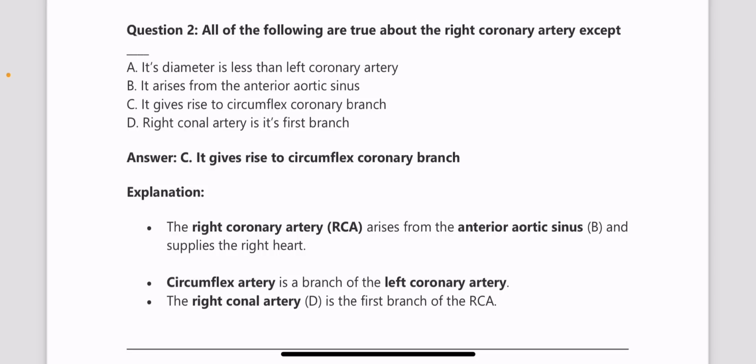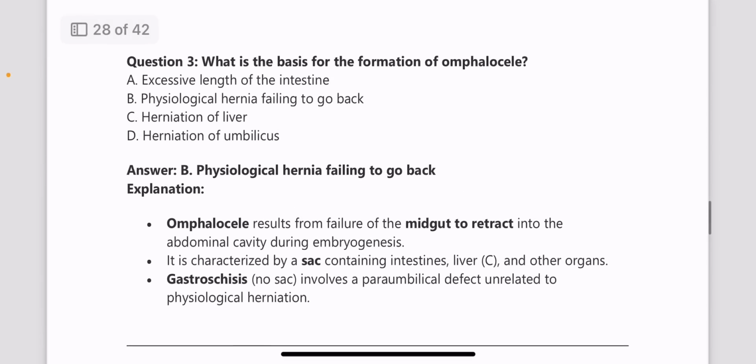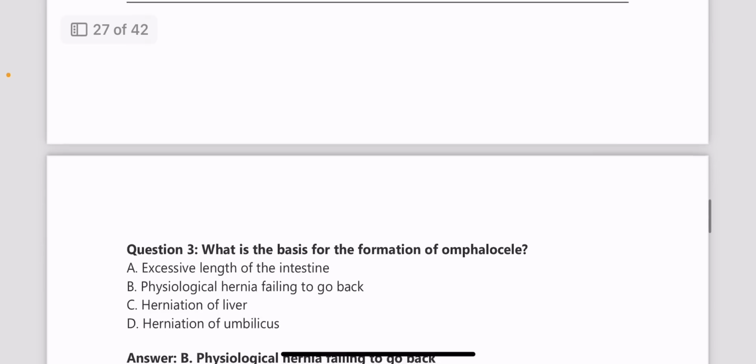So right coronary and its branches and the areas it supplies, and the left coronary, its branches and the areas it supplies is important. Please go through it diagrammatically as well. The diagram mentioning the supply and its branches is very important. Learning this from a diagram will help you retain it in your mind.